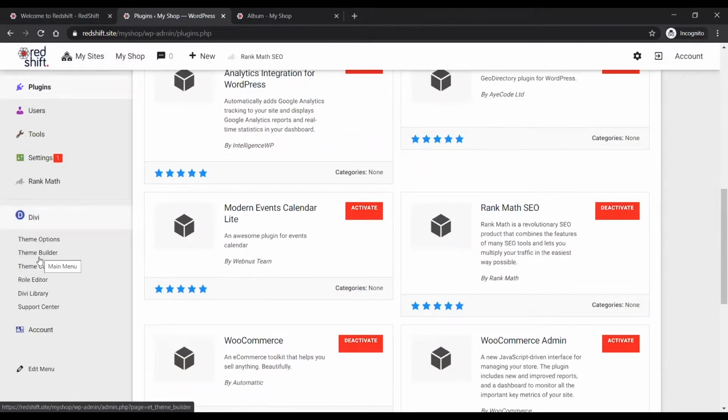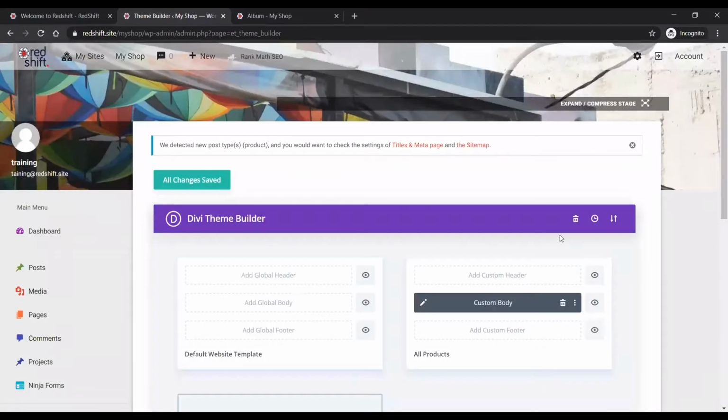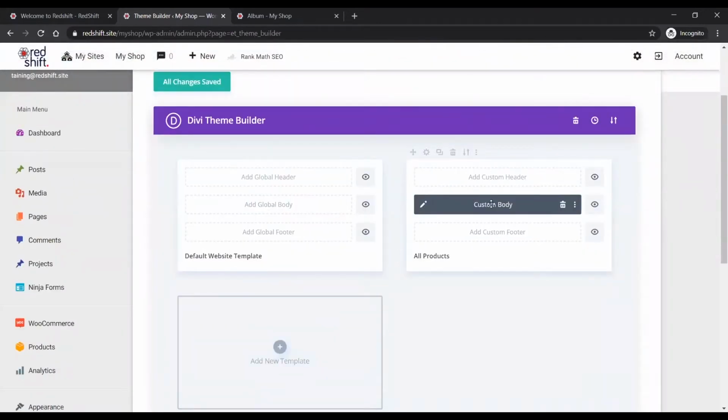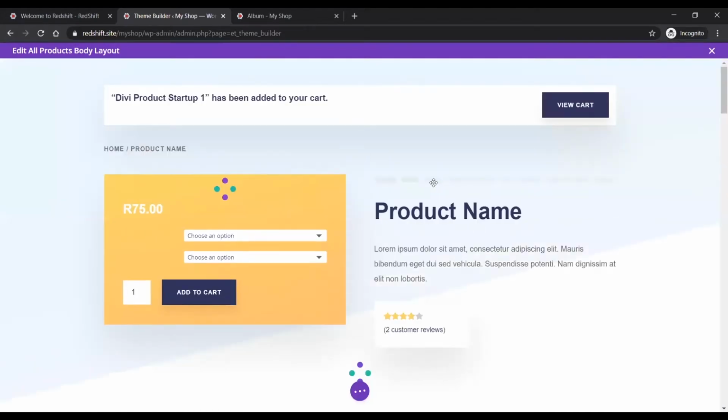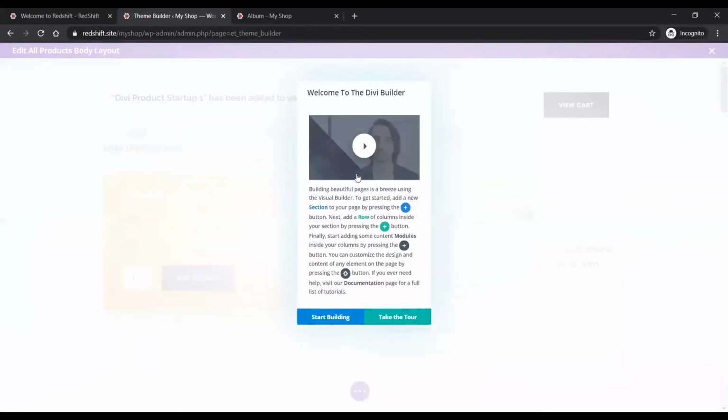If you come to the Divi theme builder, you will find that there has already been a custom body created for all products, and that is what's informing that layout. So I just clicked on the edit icon there to bring up this layout in the Divi editor. And here I have that layout.